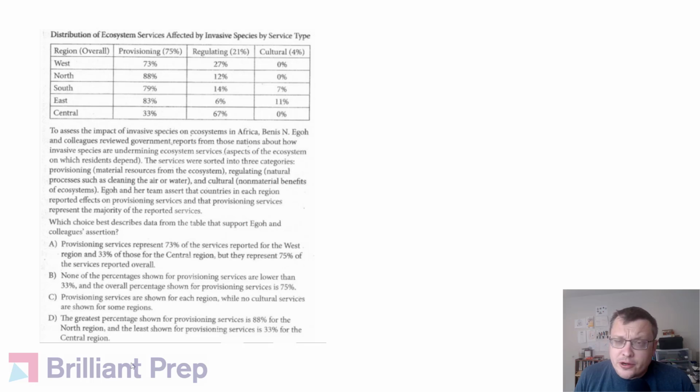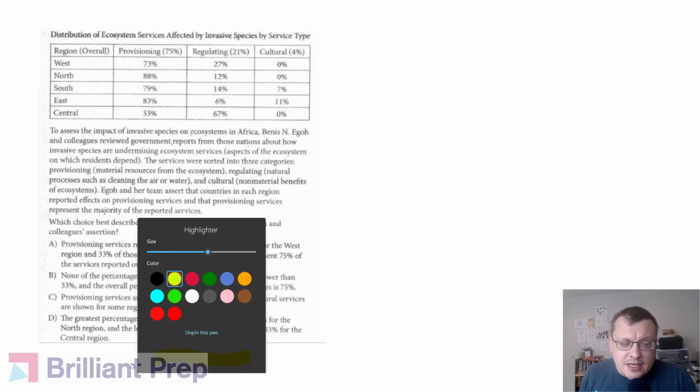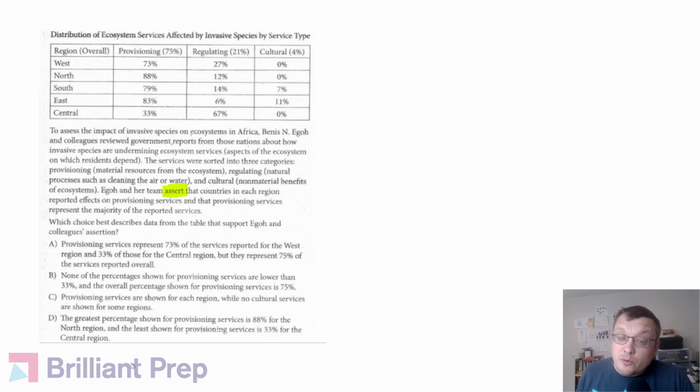When you have a graph and figure question with a complicated figure, complicated information in the text, one thing to remind yourself is to keep the focus of the text in mind. Keep the hypothesis or the assertion or the claim, whatever it is in this case that we're trying to support. That's what you want to focus on, because that will help you cut through information that's otherwise going to be irrelevant.